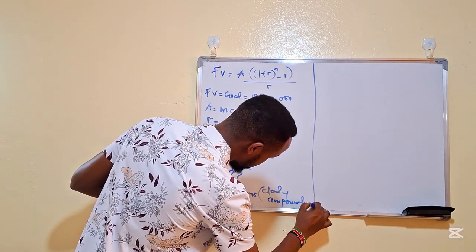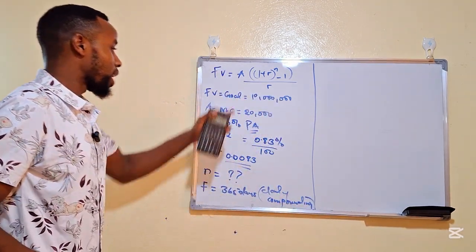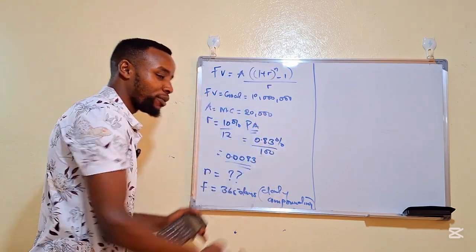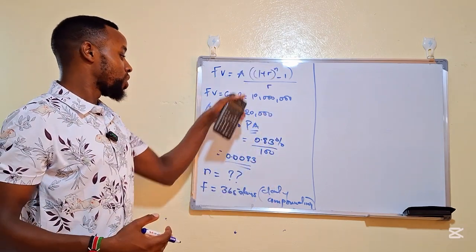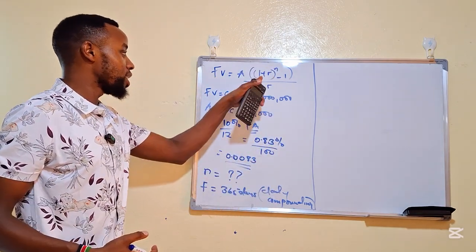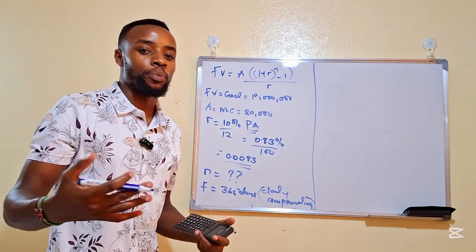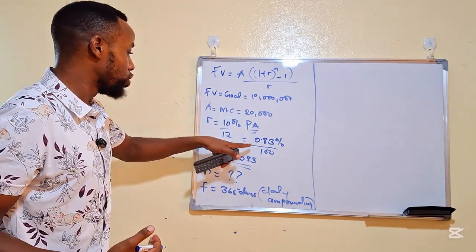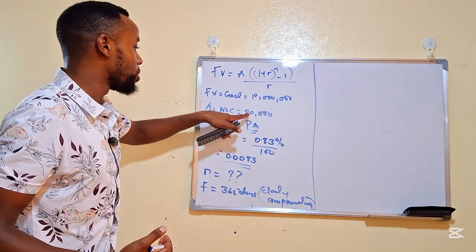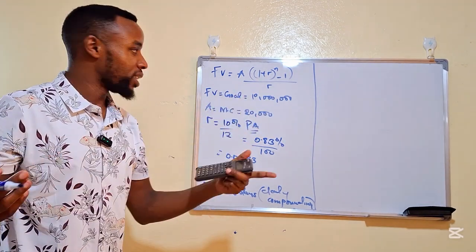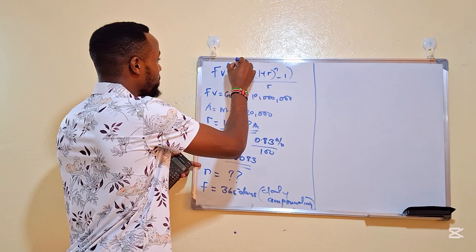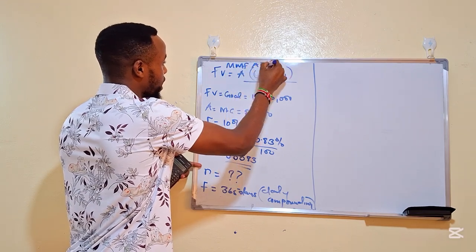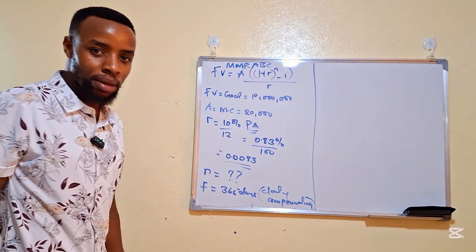All right, so ladies and gentlemen, I hope you get that. Now, having broken down our formula, we can substitute these figures into our formula so that we can see how long it is going to take us to get to 10 million Kenya shillings, contributing 20,000 in a money market. Let's call this money market fund ABC.